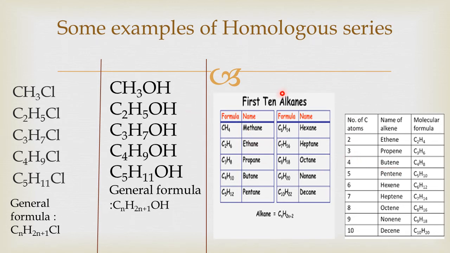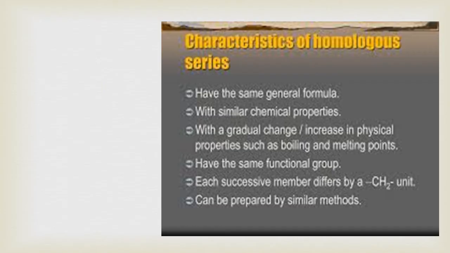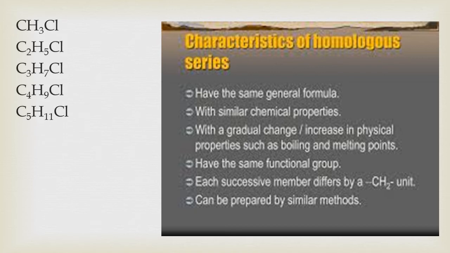Now we will learn about the characteristics of homologous series. For that, let us take one example of a homologous series. Here in front of you, the first five members of a homologous series are displayed, containing chloride as functional group.